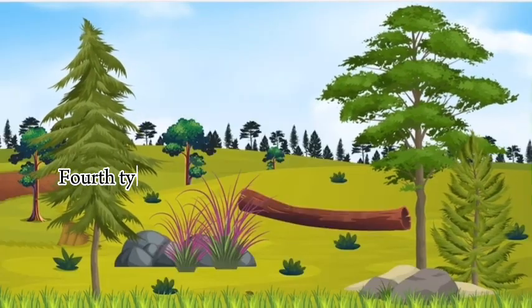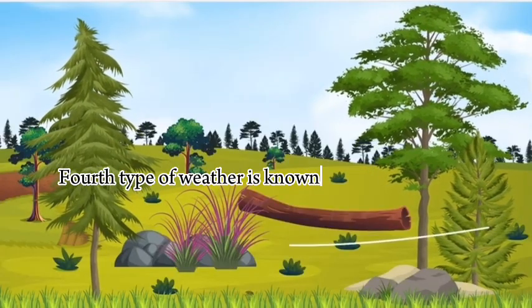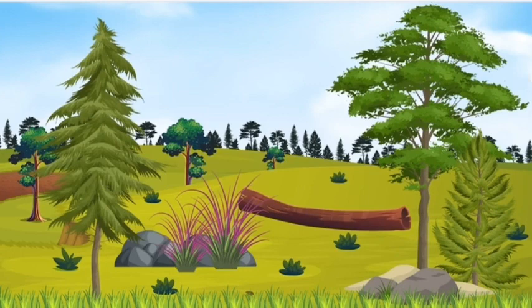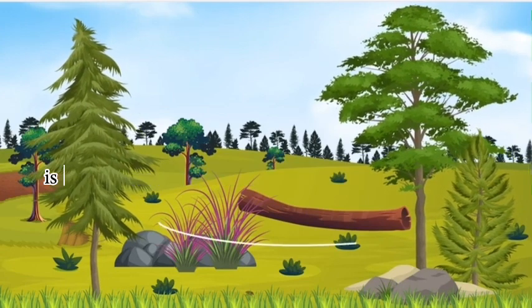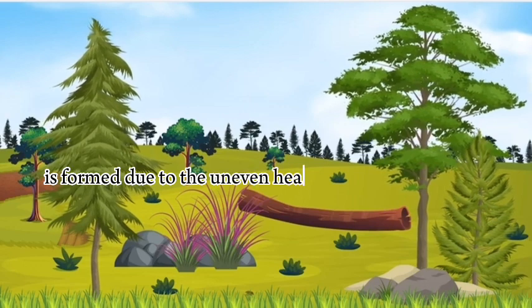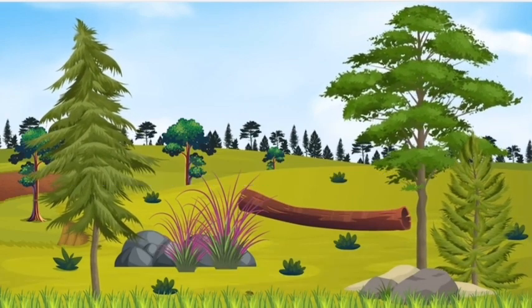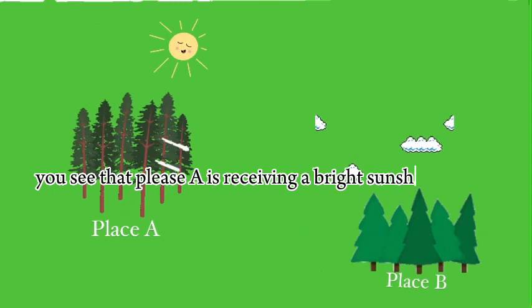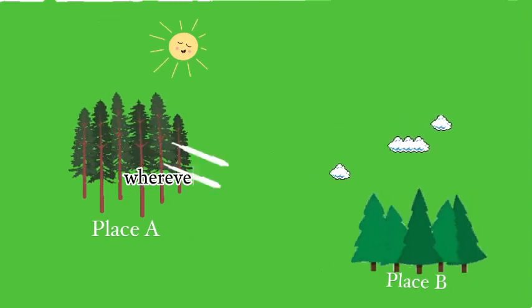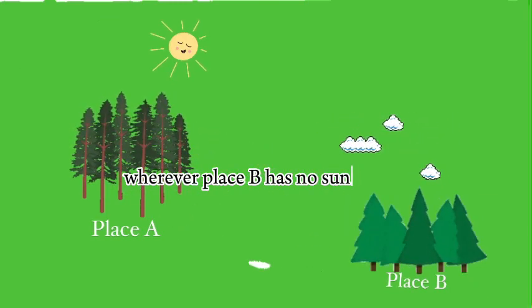The fourth type of weather is known as windy. We already know that wind is formed due to the uneven heating of the earth. You see that place A is receiving bright sunshine, whereas place B has no sun.